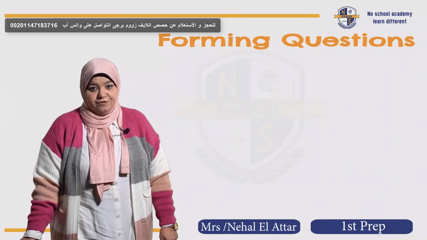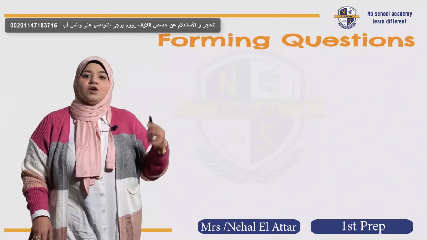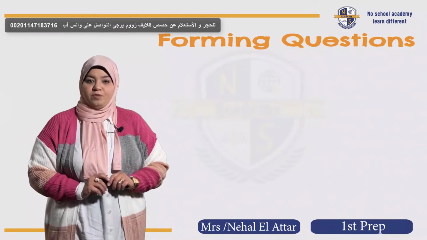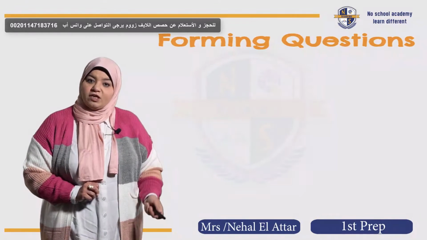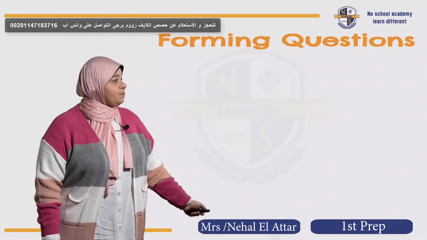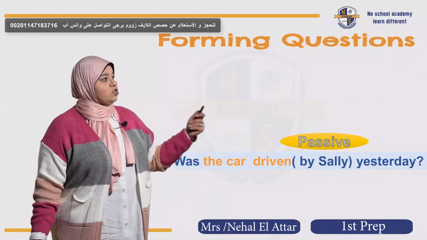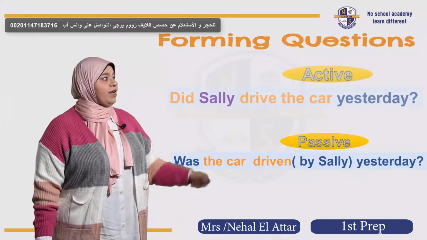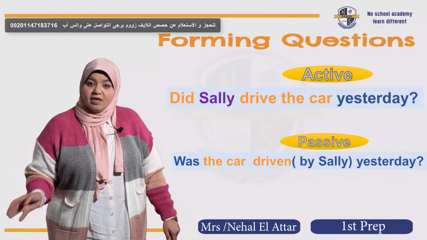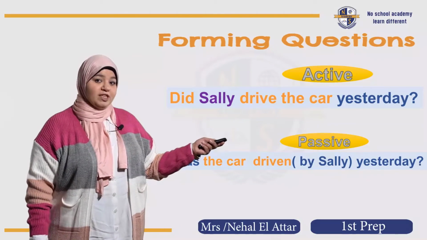I know that the negative form is easy. For the question form in the normal case of the past simple, we start the question with did and then we put the subject and the infinitive or the base form of the verb. In the passive, you're going to start the question with was or were and then the PP of the verb. For example, here you have, did Sally drive the car yesterday? What is it going to be in the passive form? Great. Was the car driven by Sally? Or no, you can omit it. Yesterday, and that's it. Don't forget to put the question mark at the end of the question. Okay? Let's move on to the next point.